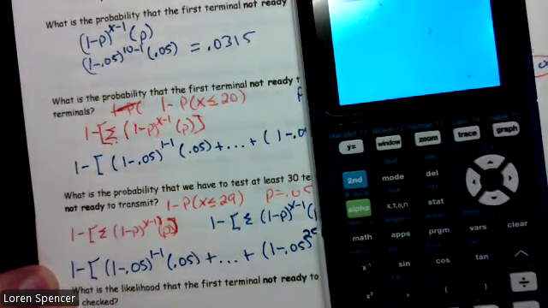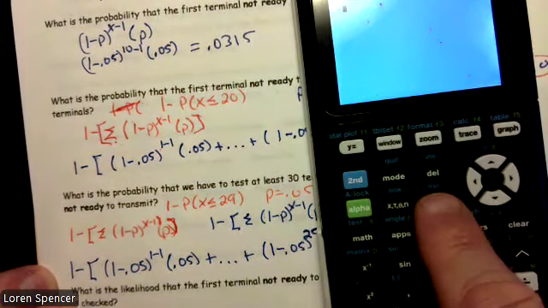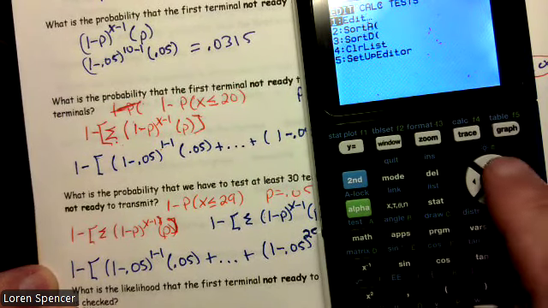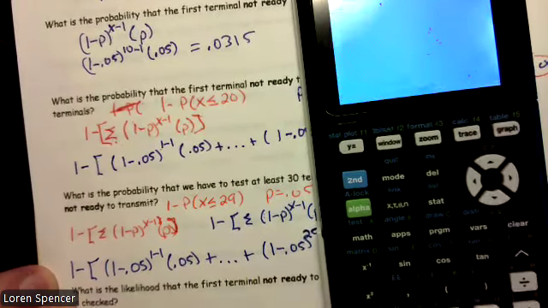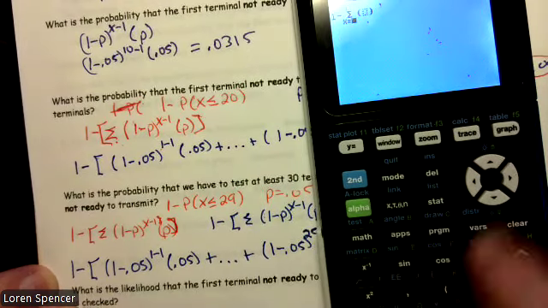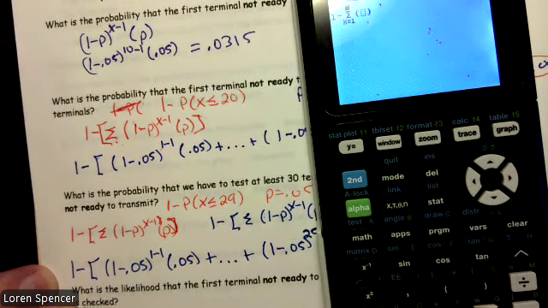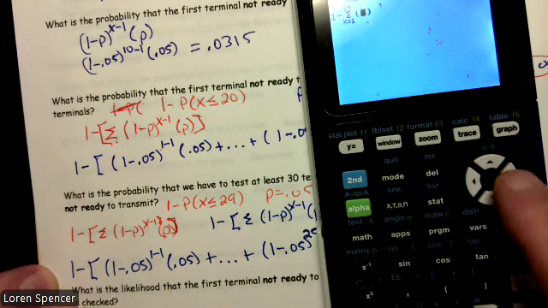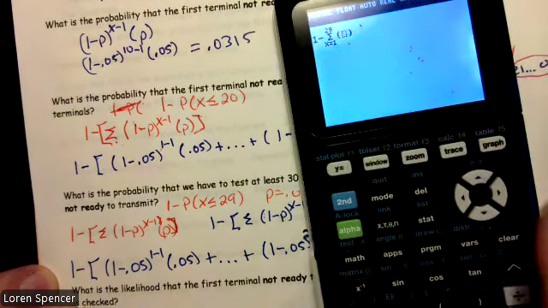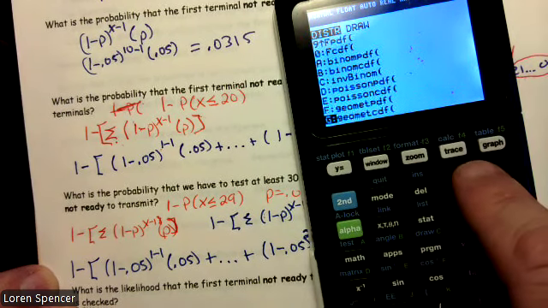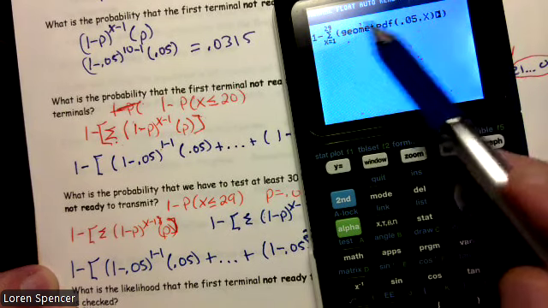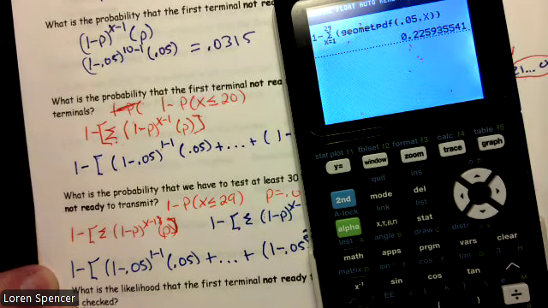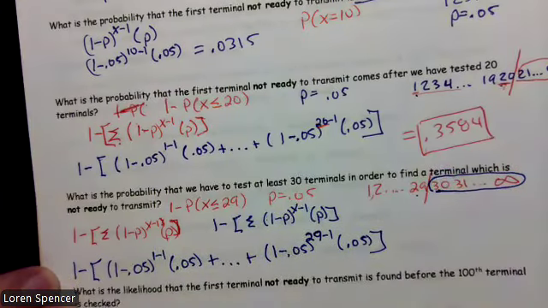All right. 1 minus math, summation, x, 1, all the way to 29, second vars, geometric PDF, 0.05 and x. Remember, as long as we're dealing with a summation, we always have an x on the end. 0.2259 is my answer.